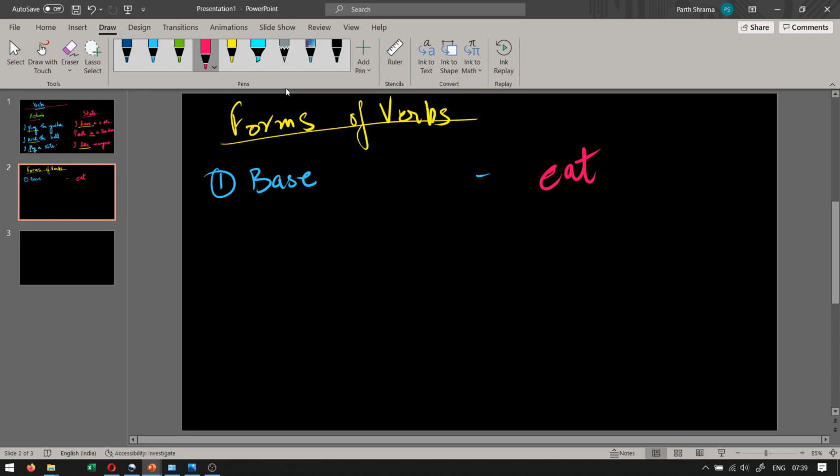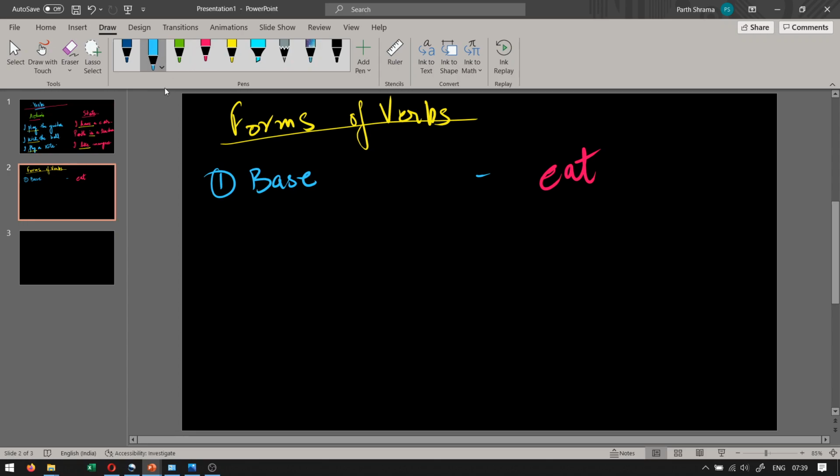You cannot go any lower than that. It is the base form. This is the basic verb, the base verb, on which the other forms are formed. That is why this will be called the base form, and it will be eat, play, fly, cook. These will be the base forms.